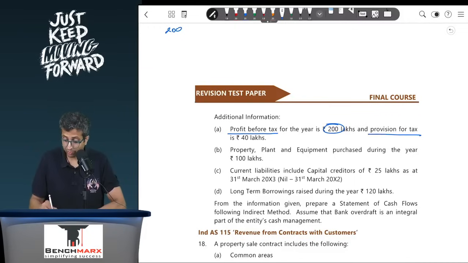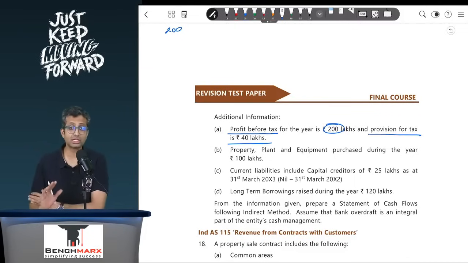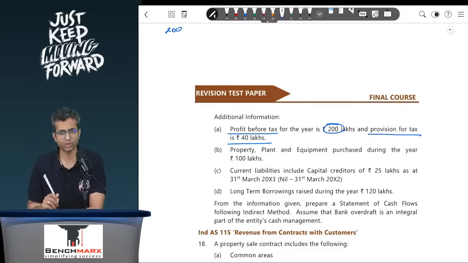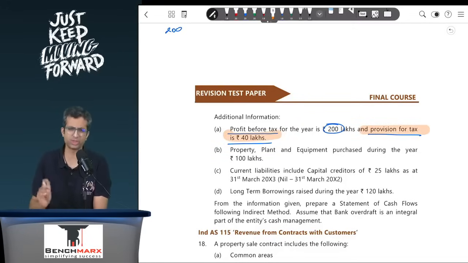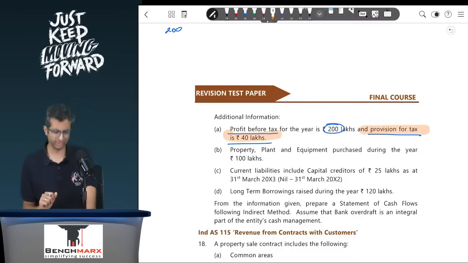And the provision for tax is 40. The question does not tell you that it is tax paid. They say it is provision for tax, which is 40. So the institute has solved this in a particular manner. We will discuss what the institute has done and what could alternatively be possible.